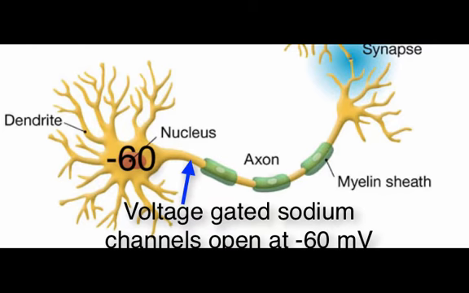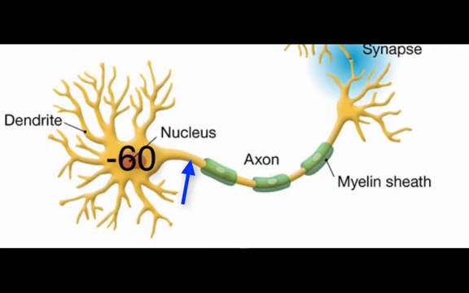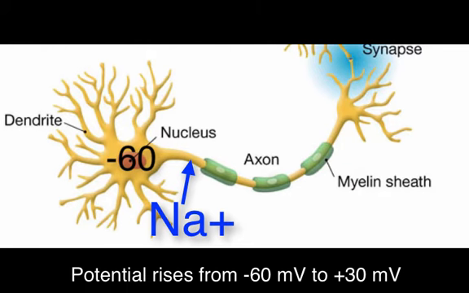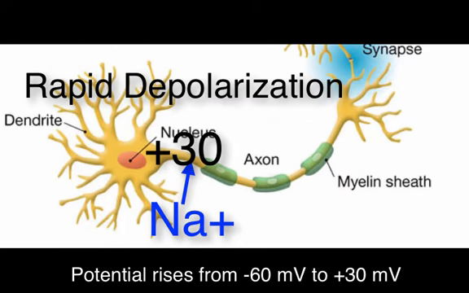When the initial stimulus causes a depolarization to negative 60 millivolts, the membrane potential reaches what is called the threshold. At this voltage, negative 60 millivolts, numerous local voltage-gated sodium channels will become activated and will open. The opening of these sodium channels allows a rapid influx of sodium ions into the cell, rapidly raising the charge inside the cell to more positive numbers. The charge rises from negative 60 millivolts to negative 50, negative 40, negative 30, negative 20, negative 10, to 0, to positive 10, positive 20, positive 30 millivolts very quickly. This is called rapid depolarization.